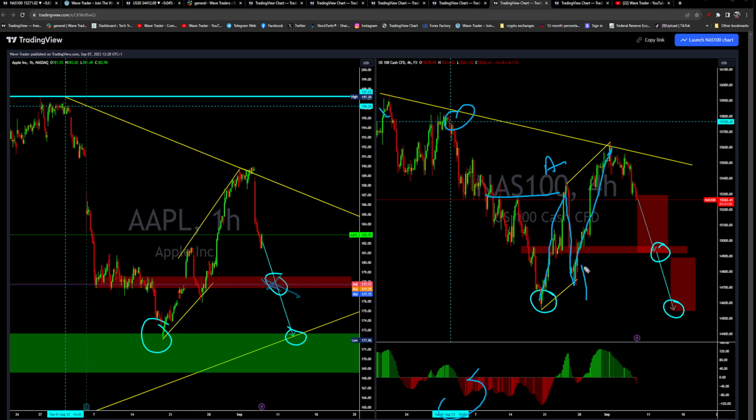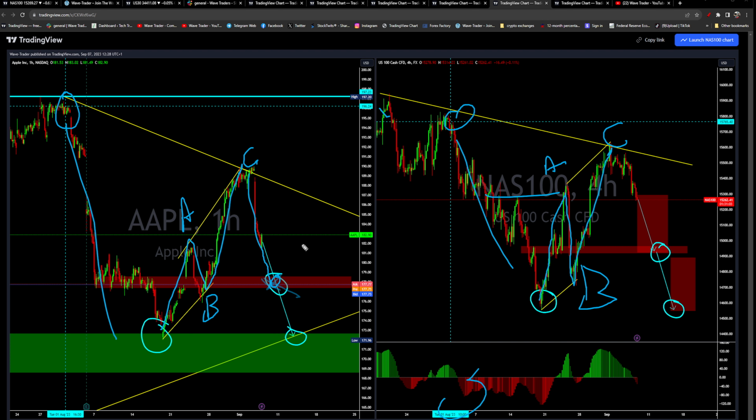Very nice formation, same date, same pattern formation, an ABC move. So the ABC leg appeared there, and a nice leg lower. Right, so A, B, and C, and the next leg is just happening there on Apple. Remember, Apple is a big company, a $2 trillion company. When it goes down, it affects the other US stocks as well. So the Nasdaq 100 is falling from there, but still behind, and the Nasdaq completes its formation somewhere there. So we still may see more downside on the Nasdaq 100. It can go all the way back to that low.